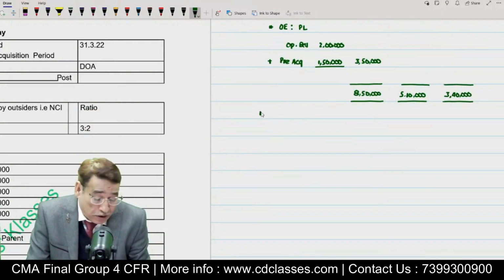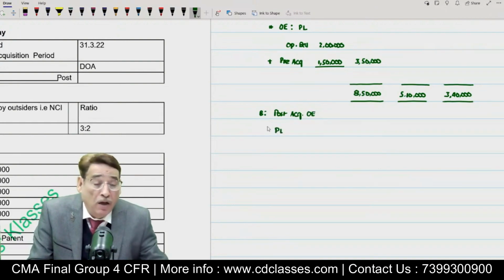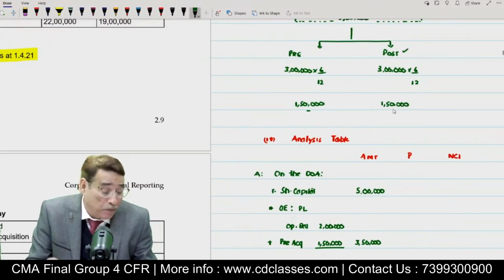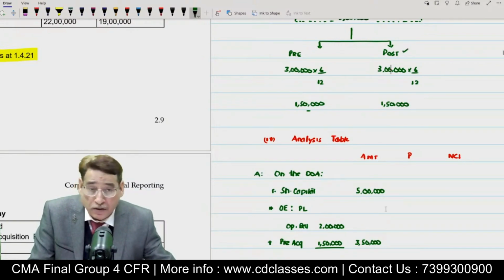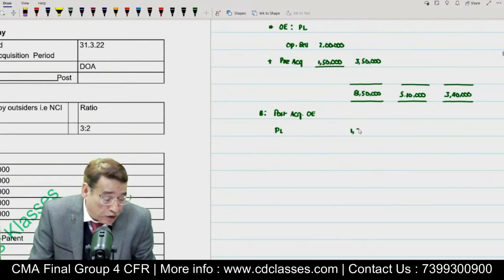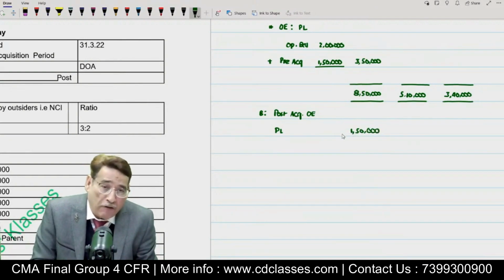And now I am going to write here part B. As far as part B is concerned, the title will be post-acquisition other equity. In this question, the other equity item is only the profit and loss account. When we did the analysis, we found that in the next 6 months, that means in the post-acquisition period, the subsidiary company has earned a profit of 1,50,000. So I am going to put here 1,50,000. So the post-acquisition profit and loss account is actually 1,50,000.